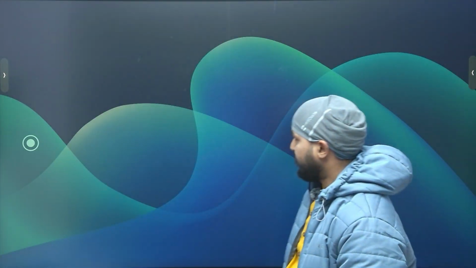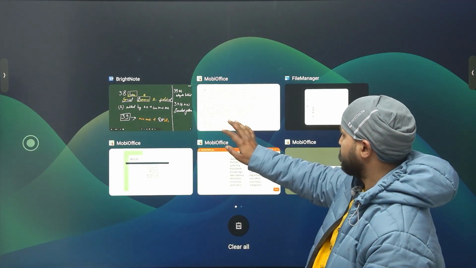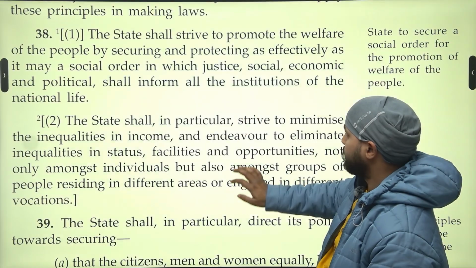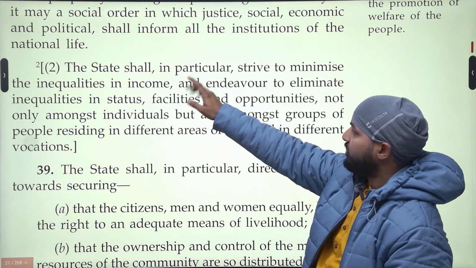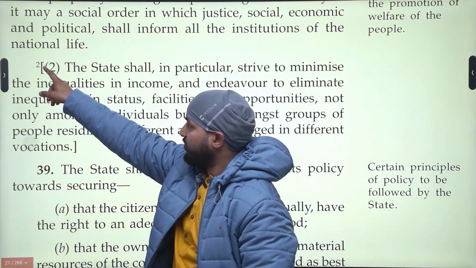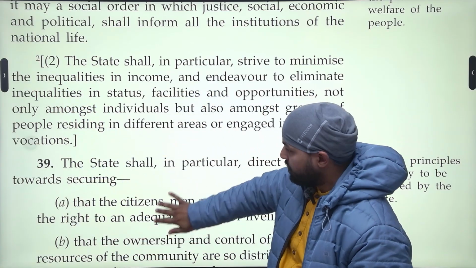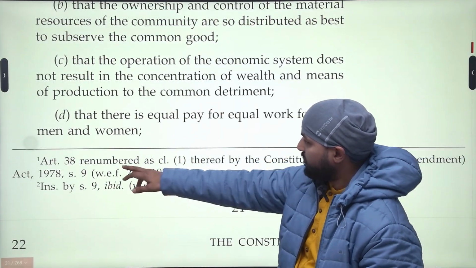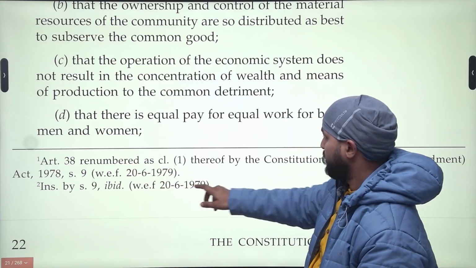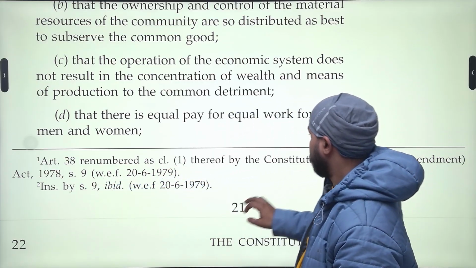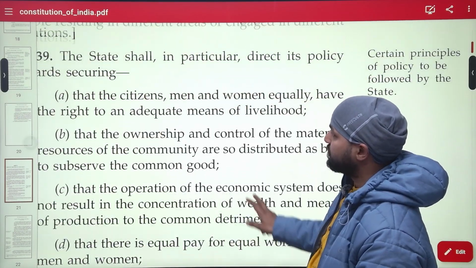Now let's see the text. The second one has been added. See the number. You can go down below and see when, which year. Okay. 1978, 44th Amendment Act.